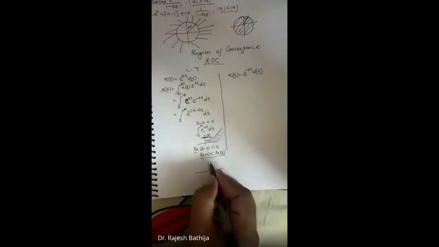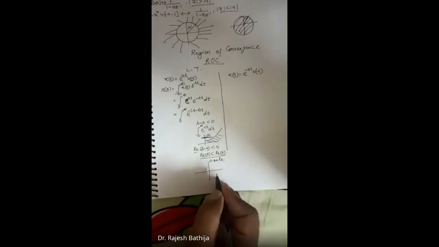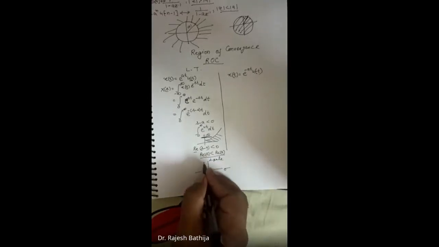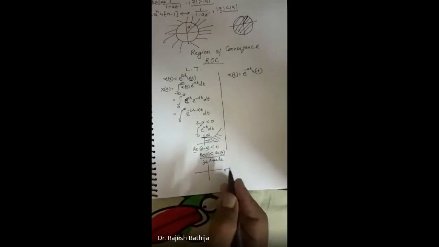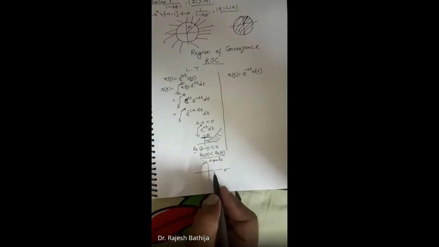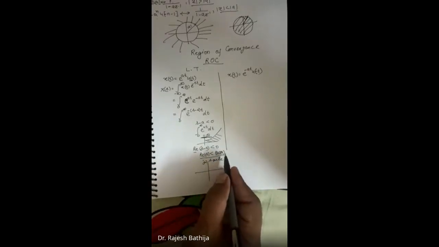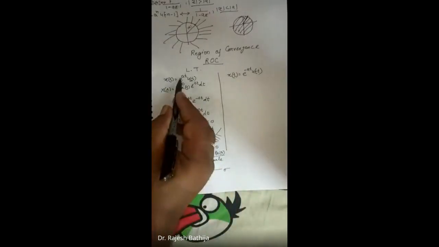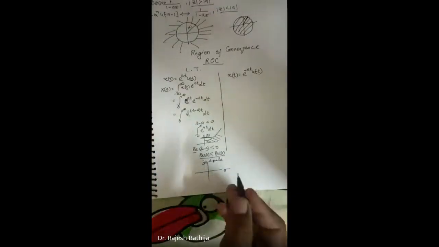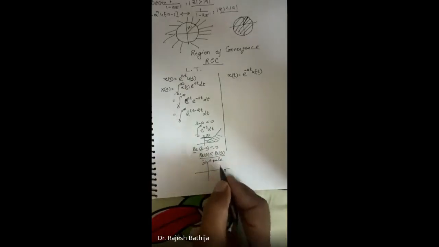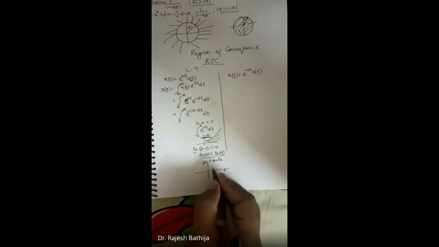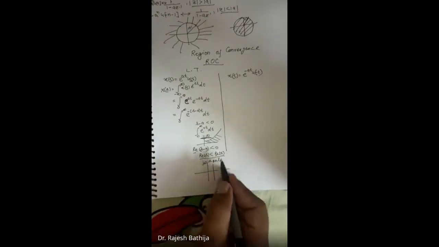Now, in place of the Z plane, we have the S plane, with a sigma axis and a j omega axis. We take the real part of a because a can also be complex, since in e to the power at, a can be complex. Here I am taking a as real, for example a equal to 2. We draw a line at 2, and real part of s less than this means this region is the ROC for this case.